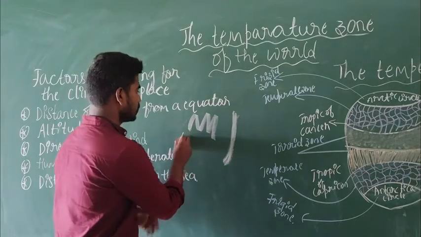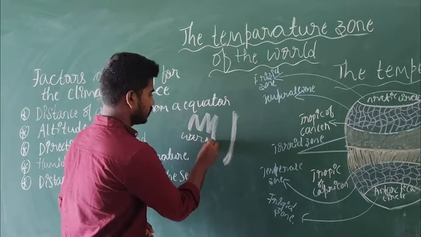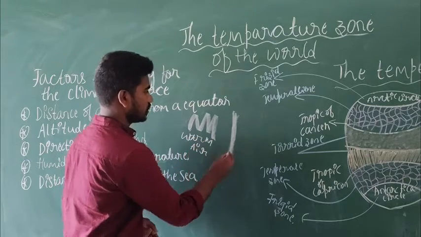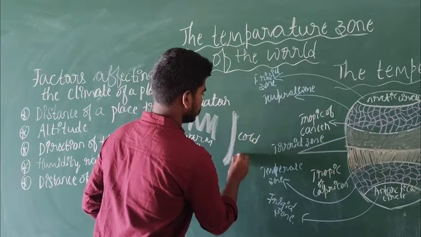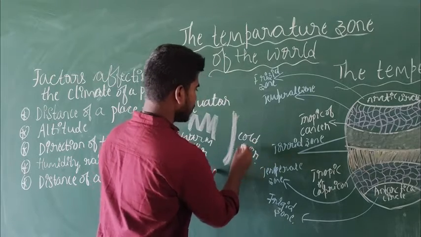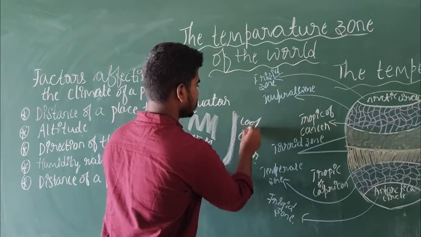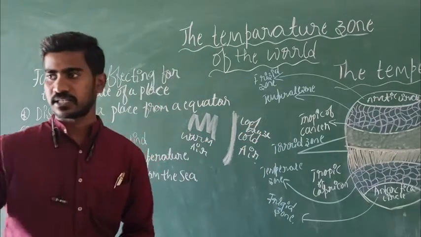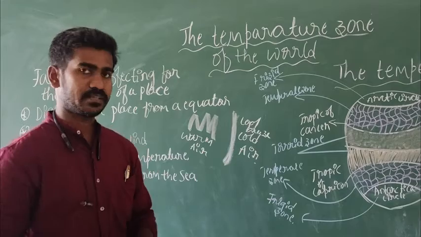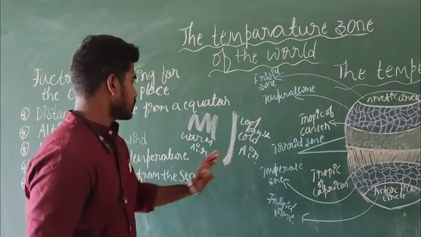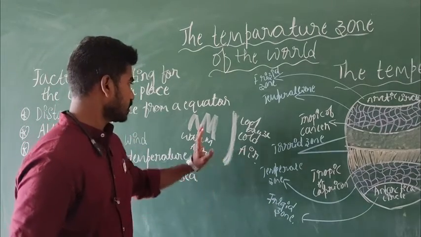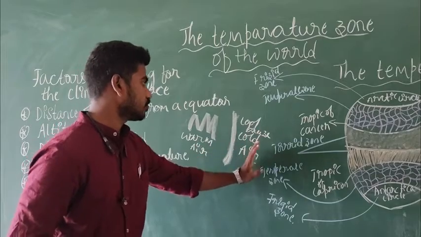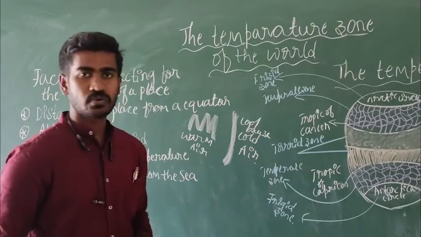So here there will be warm air, and here is cold air, or cool breeze. Breeze means air. So on the land there is warm air, and in the ocean there is cold air or cool breeze.